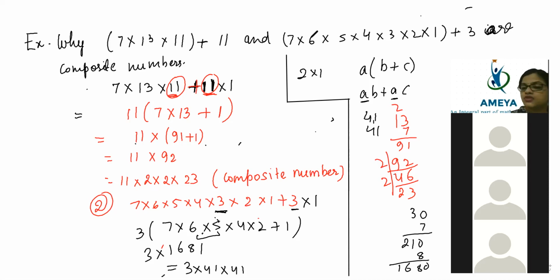Composite numbers are those numbers which have more than 2 prime factors. Note down this one, which is having exactly more than 2 prime factors. Composite numbers are those numbers which have exactly more than 2 prime factors. They will be exactly called composite numbers. Fine. So I hope you have understood.